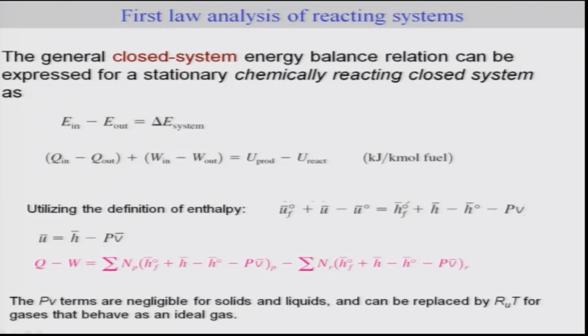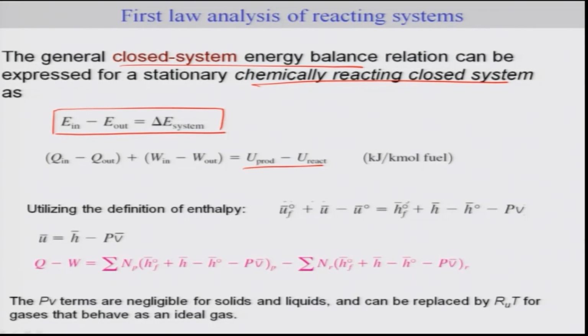Now we take a look at the general closed system energy balance relation. For a chemically reactive closed system, E in minus E out is nothing but your delta E system. E in minus E out can also be written without any sign convention as Q in minus Q out plus W in minus W out, and delta E system will be simply the change in the internal energy between the product and the reactant. So this will be simply U product minus U reactant, because it's a closed system. There is no mass flow at all.